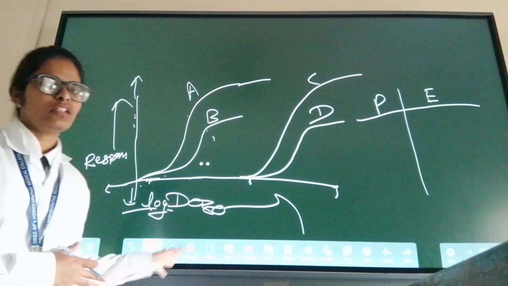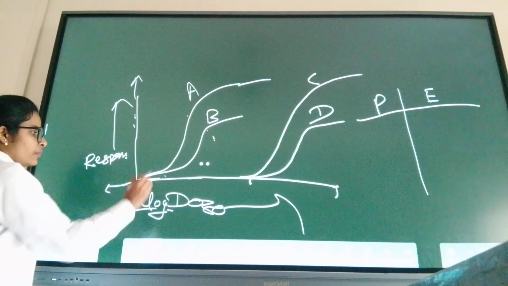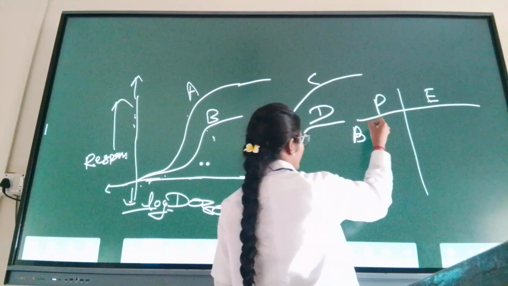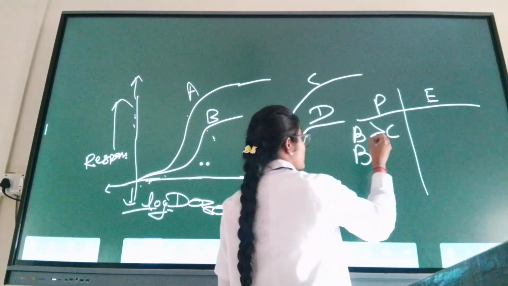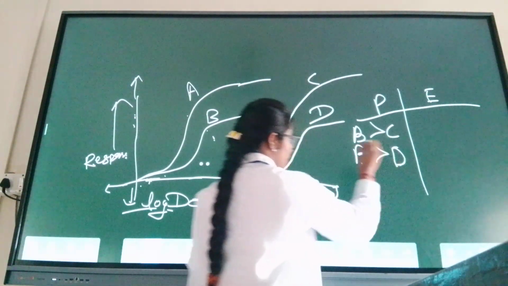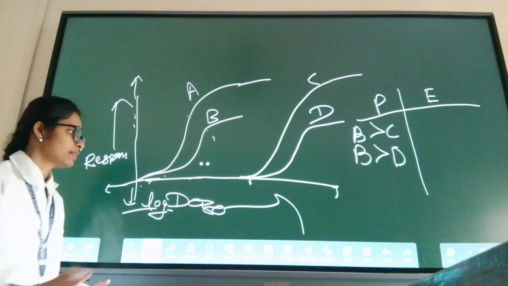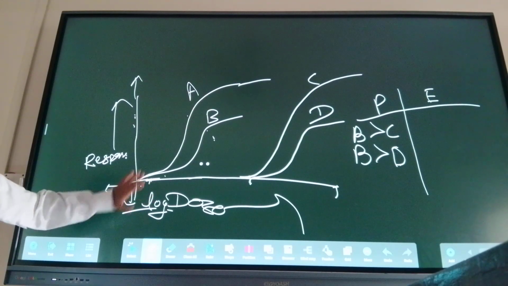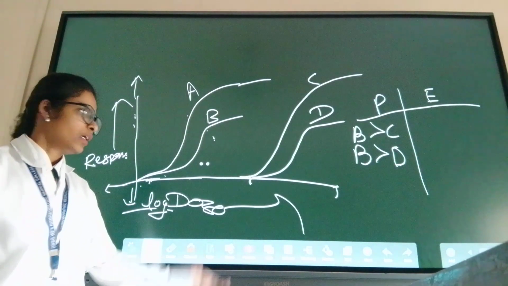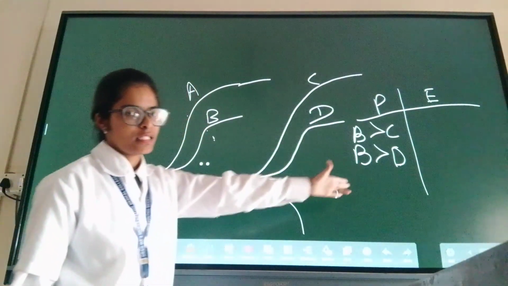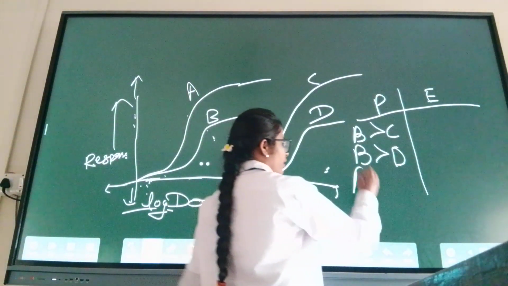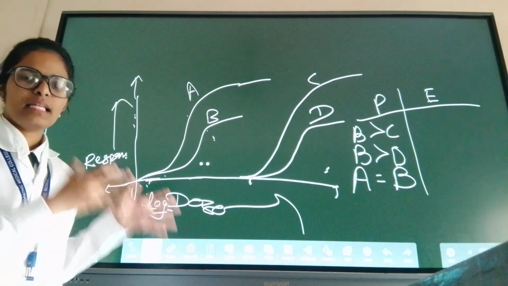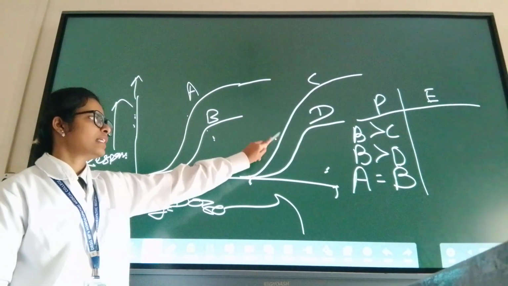Okay, let's come back to the theory topic. Potency. Now B is more potent than C. B is more potent than D. D is less potent than B. I hope you understand. The less the dose, the more potent the drug will be. The B drug is more potent than C. Drug A and drug B are equally potent. Their potencies are equal, okay. Potency of drug C and D are equal.